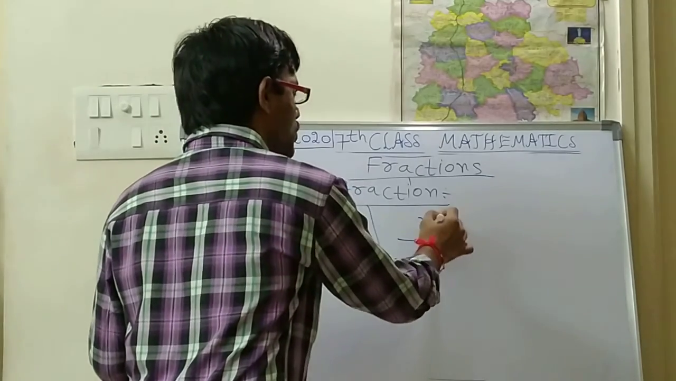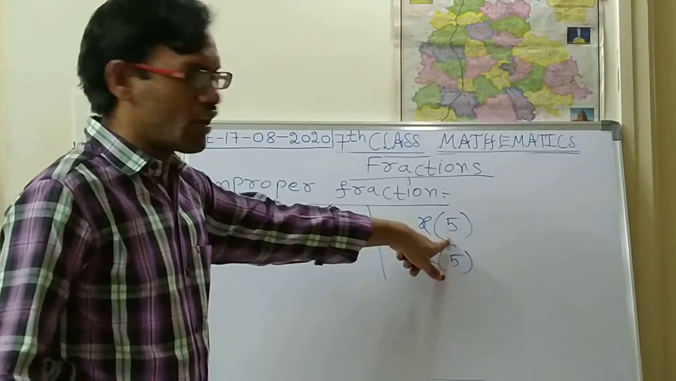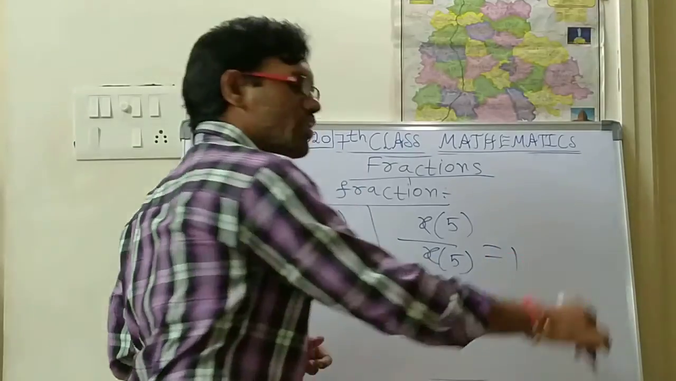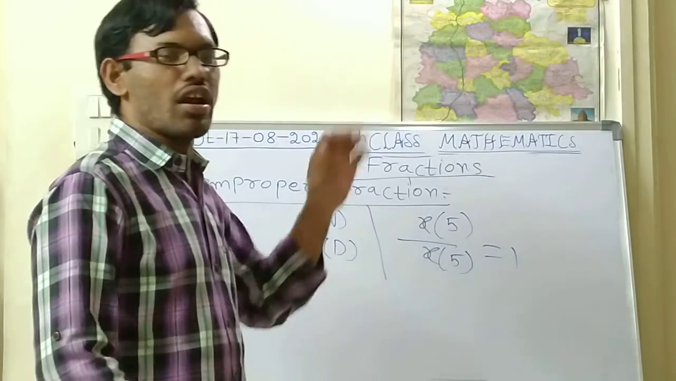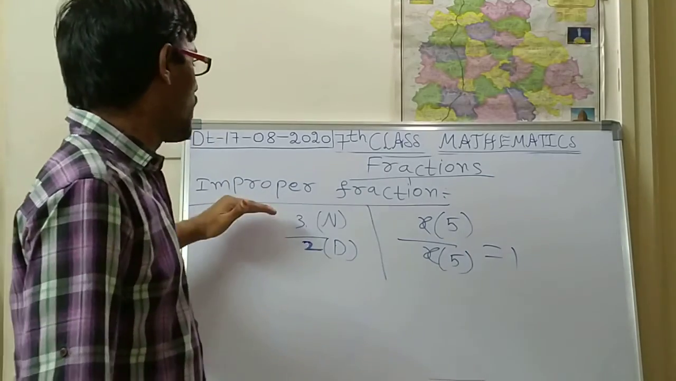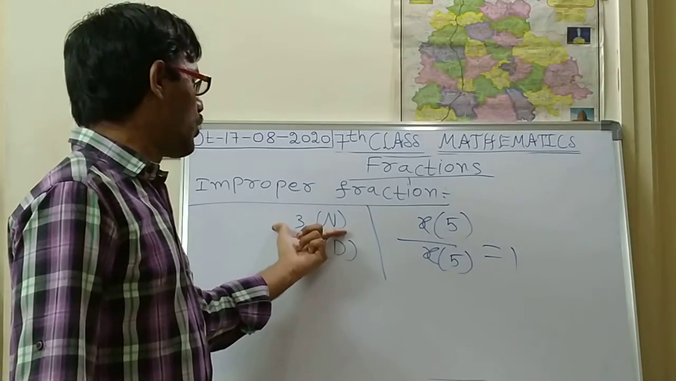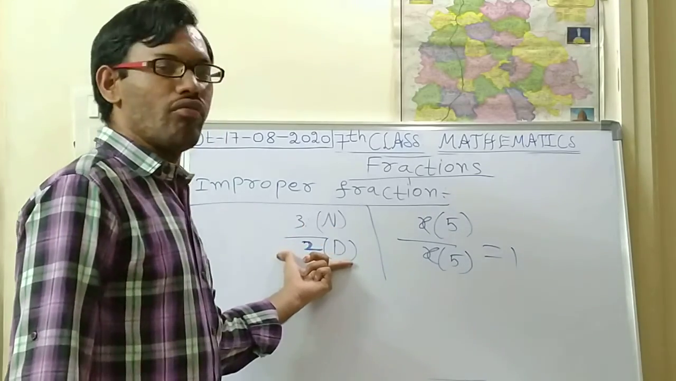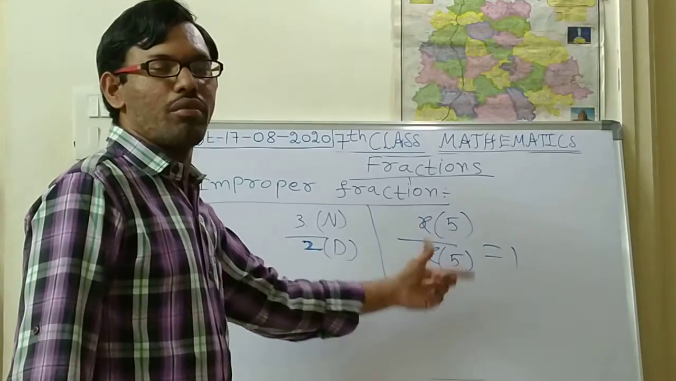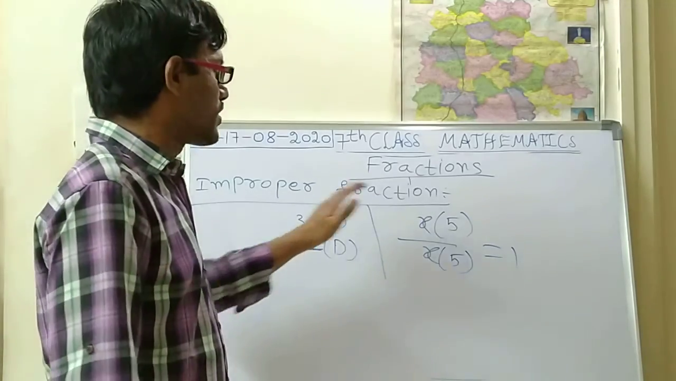Take any number, say 5. Whatever you have taken in the numerator, if you take the same in the denominator, 5 by 5, that means 1. This type of number is also called an improper fraction. So for an improper fraction there are two cases: the value of the numerator should be greater than the value of the denominator, or the numerator and denominator should be equal. So this is the definition.